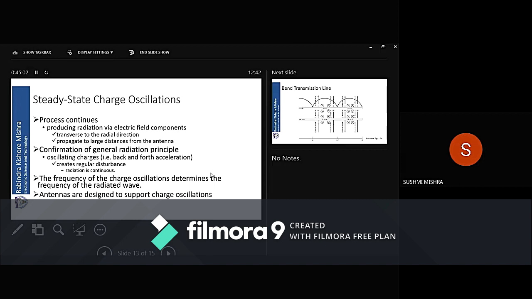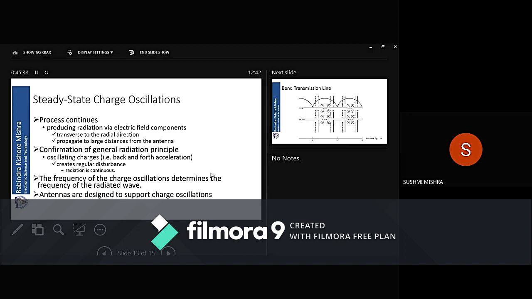The source gives energy, and that energy gives oscillation. Now the frequency of the charge oscillation determines the frequency of the radiated wave. Whatever is radiated will radiate with a frequency equal to the frequency of the oscillation of charge. Remember this. This is very important. The frequency of radiation is always equal to the frequency of charge oscillation.